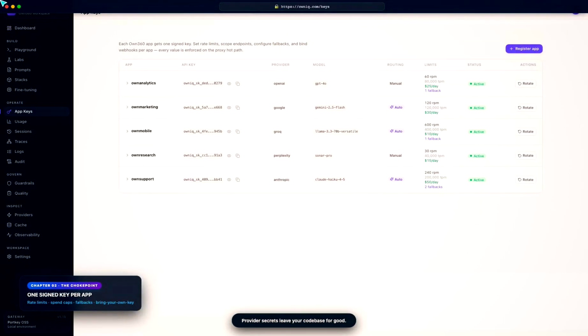Instead of provider secrets copied into a dozen codebases, every app gets one signed OwnIQ key. Open it, and you set the blast radius, rate limits, spend caps, fallback chains, and the app's own upstream credentials. Every value is enforced on the hot path.